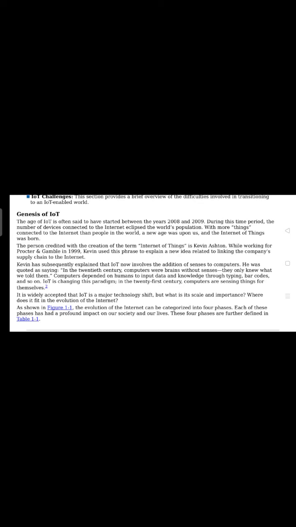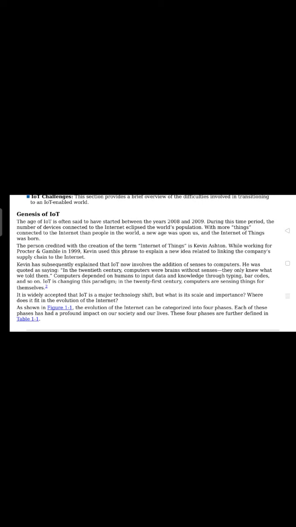Apart from the computer, the internet can be connected to smartphones these days. But apart from those devices, there are various other dedicated devices which also have the capability of accessing the internet.